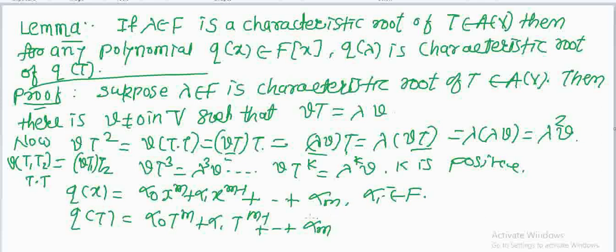Now this is a polynomial in T. So these are the mappings. This is a polynomial expression of mapping.